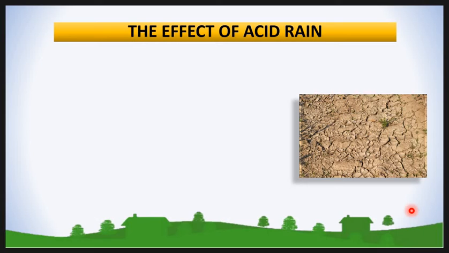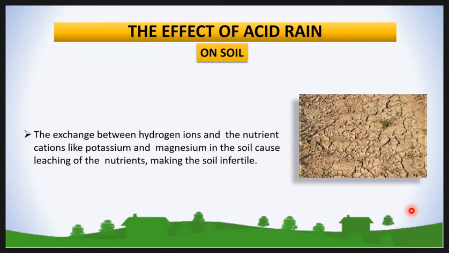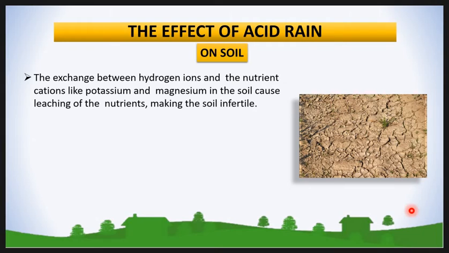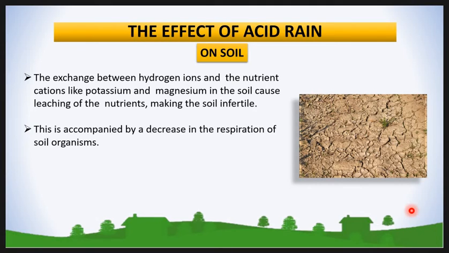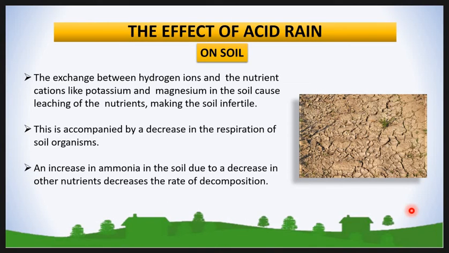The effect of acid rain on soil. First effect, the exchange between hydrogen ions and the nutrient cations like potassium and magnesium in the soil causes leaching of the nutrients, making the soil unfertile. Then it decreases the respiration of soil organisms. When ammonia is increased in the soil, other nutrients decrease and the rate of decomposition also decreases.